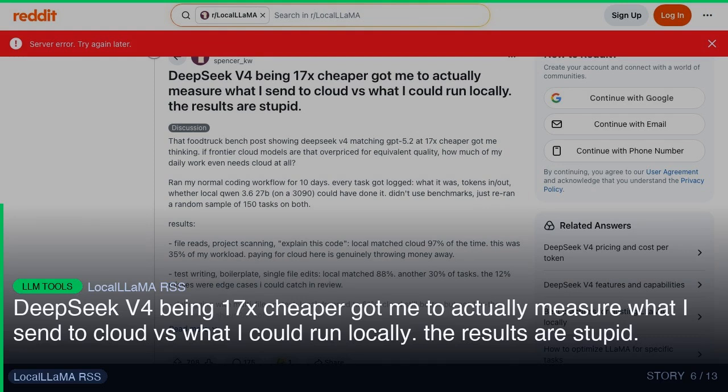I think this tool is going to become a staple in a lot of workflows. DeepSeek V4 being 17x cheaper got me to actually measure what I send to cloud versus what I could run locally. The results are stupid. That food truck bench post showing DeepSeek V4 matching GPT 5.2 at 17x cheaper got me thinking. If frontier cloud models are that overpriced for equivalent quality, how much of my daily work even needs cloud at all? This is the kind of tooling that actually sticks around. Repo and docs linked in the description.